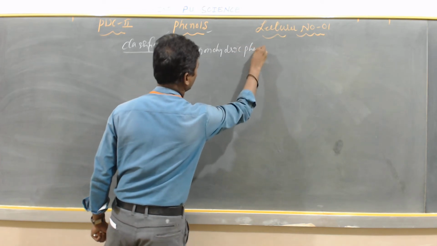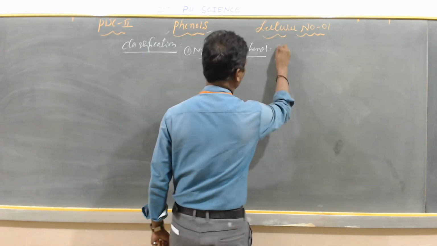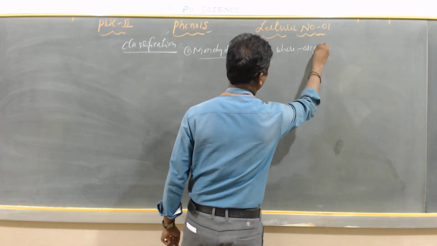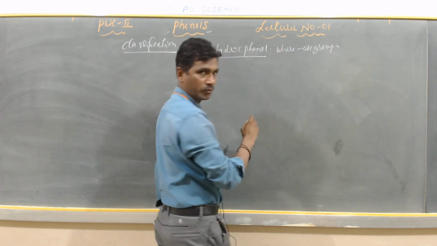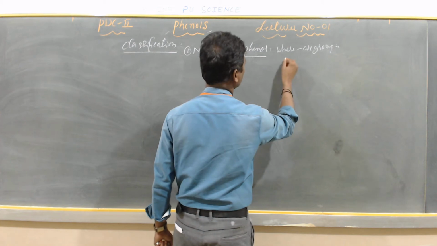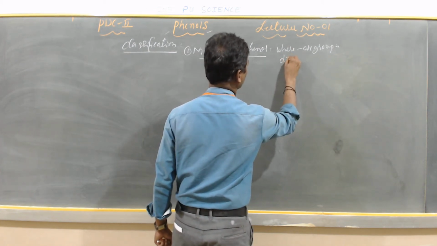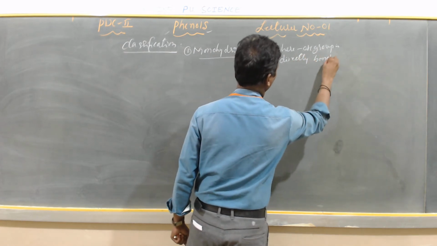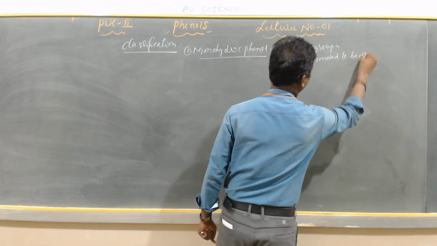In monohydric phenol, only one OH group is directly bonded to the benzene ring.